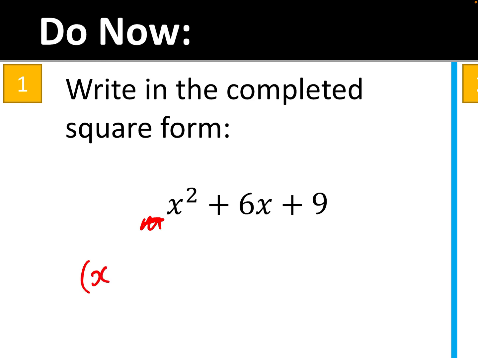Into the brackets, I write x and then half of the coefficient of x, so it's going to be plus 3, and that is then squared. Then I subtract this number squared, so I'm going to subtract 3 squared, and then I have to make sure I add on that number on the end still to keep this number in here. Simplifying this, I get x plus 3 squared, well minus 3 squared, well that's going to become 9. Minus 9 plus 9 is just going to be 0. So it's just x plus 3 squared.